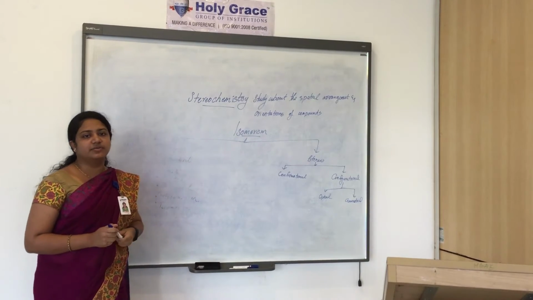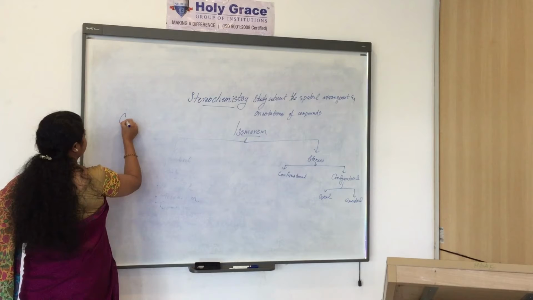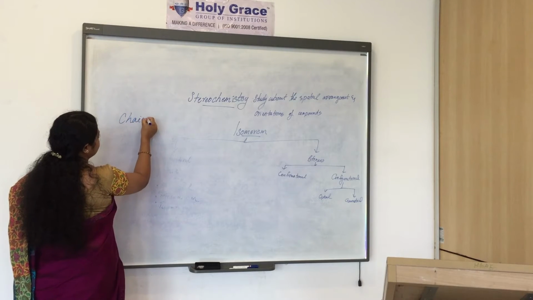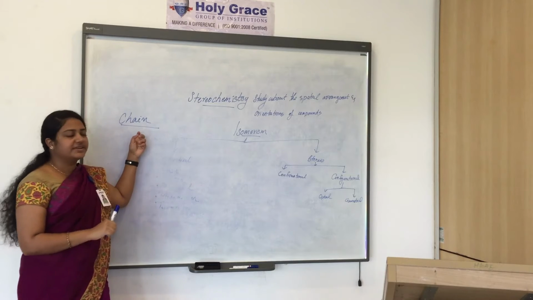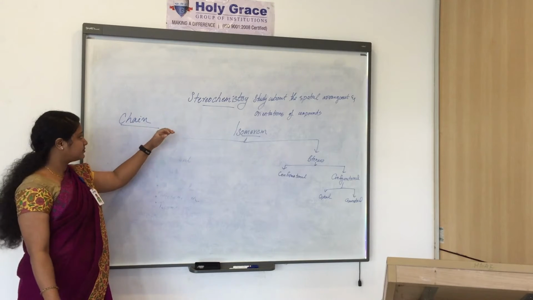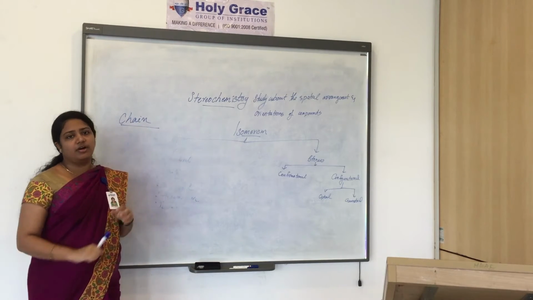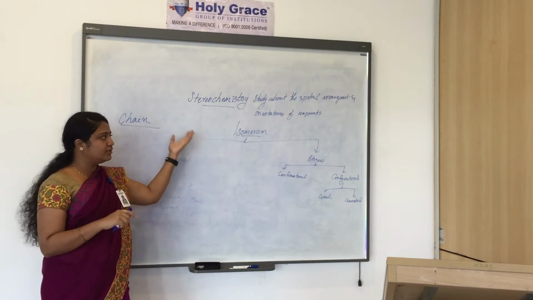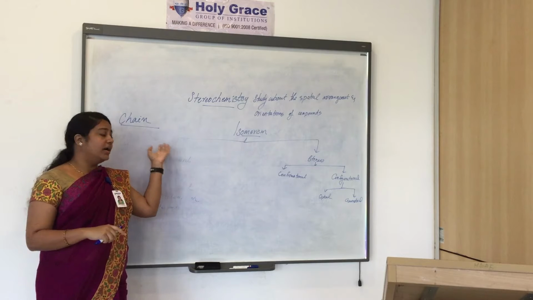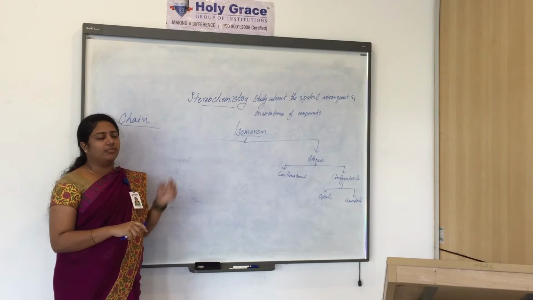Among the structural isomers, the first one is chain isomerism. As the name denotes, in chain isomerism, the difference will be in the chain of the compound. As we know, in organic compounds, we have straight chain compounds, branched compounds, and also aromatic cyclic compounds.